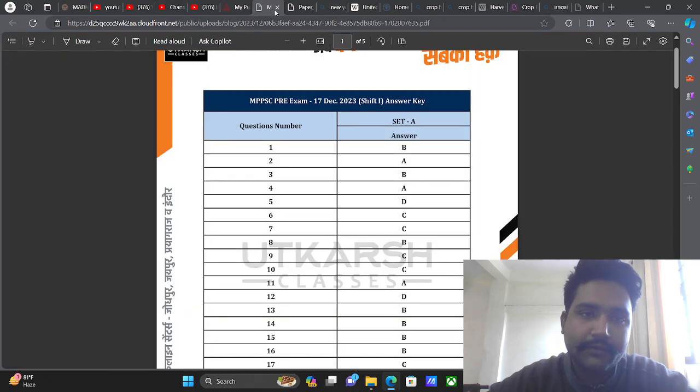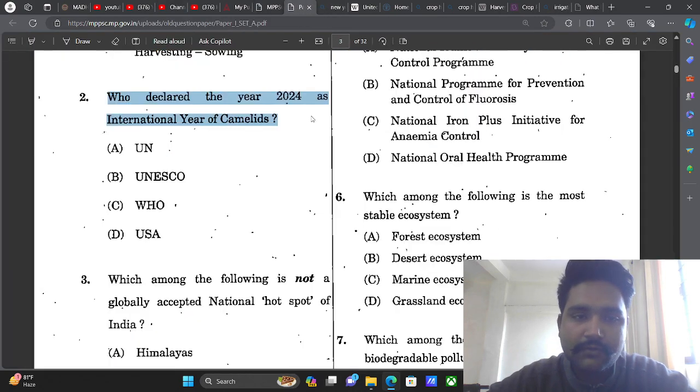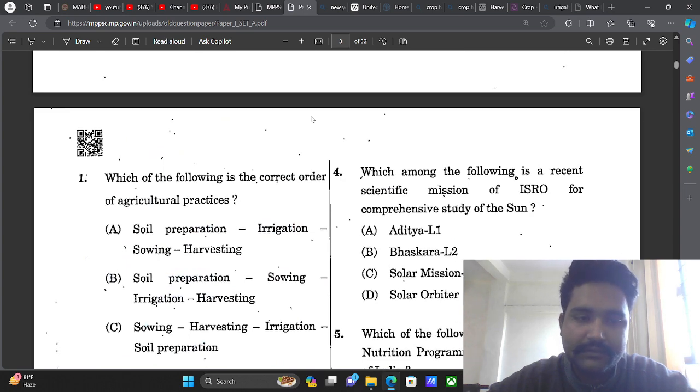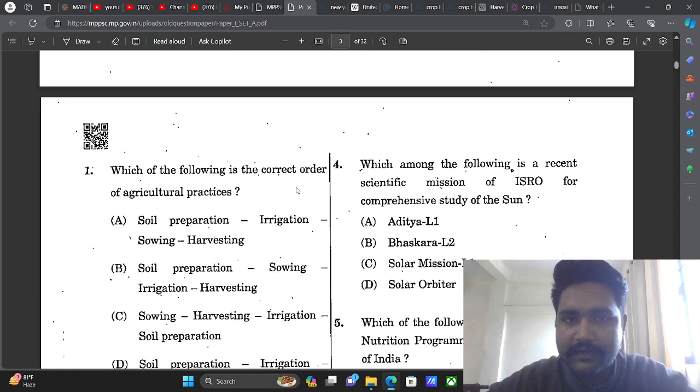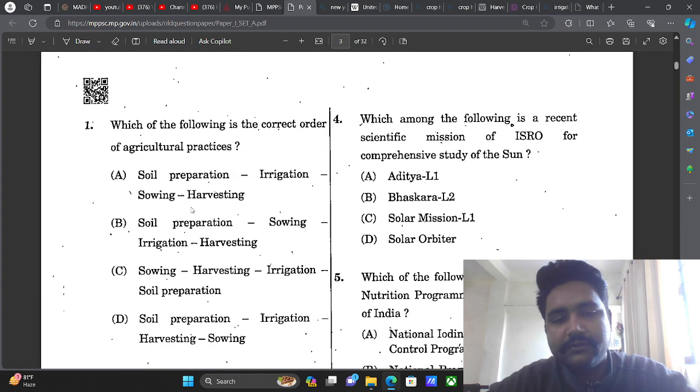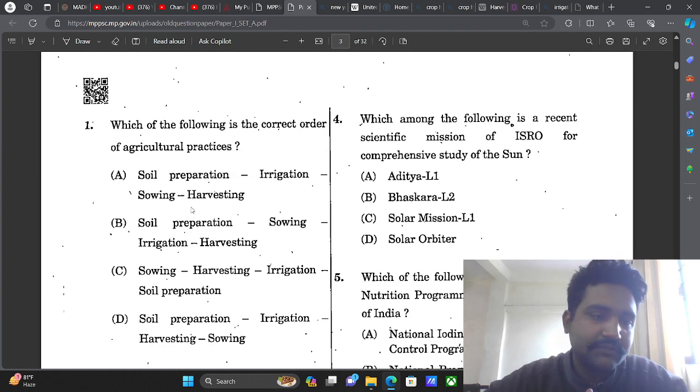So today what we will be discussing is the MPPSC 2023 examination, the prelims paper of 2023 and what exactly was asked in this particular exam. Now, let's get to the first question. The first question asks which of the following is the correct order of agriculture practice.